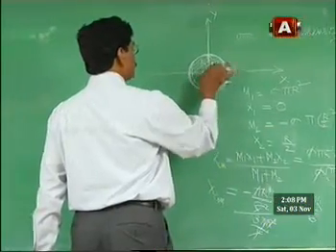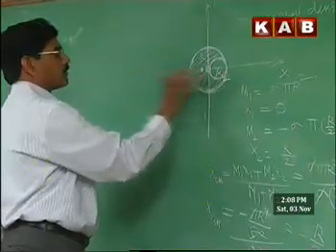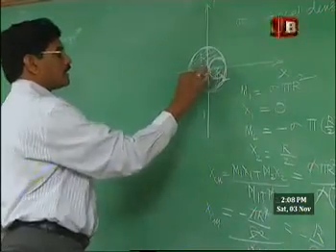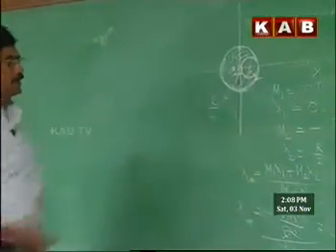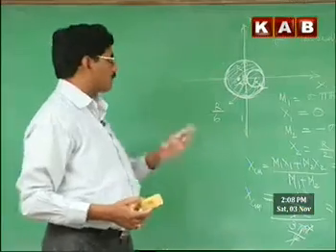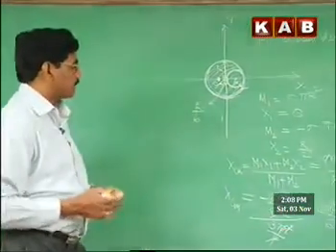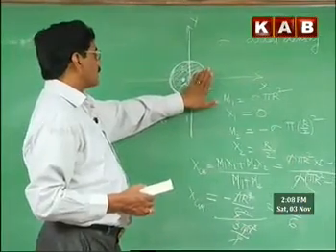Therefore, the center of mass of the remaining portion after removal of this disk will be now here, this distance is r by 6. The center of mass is shifted here. That's how we calculate. Now, as the next extension of this problem, consider this removed portion, assuming that this is pasted